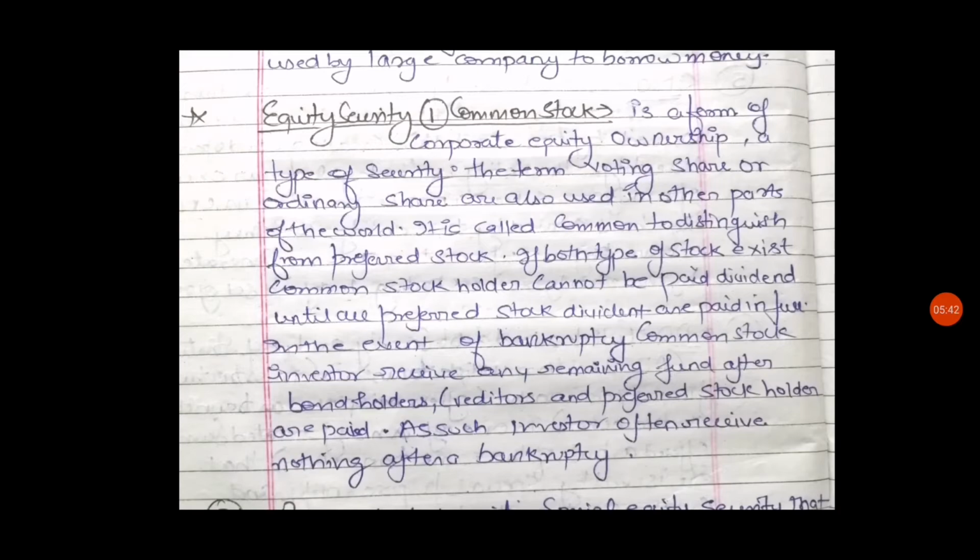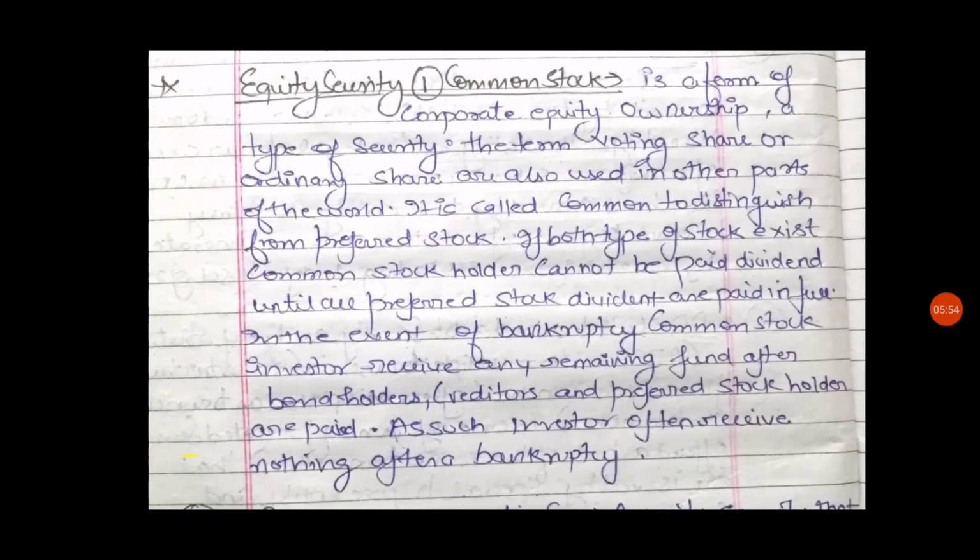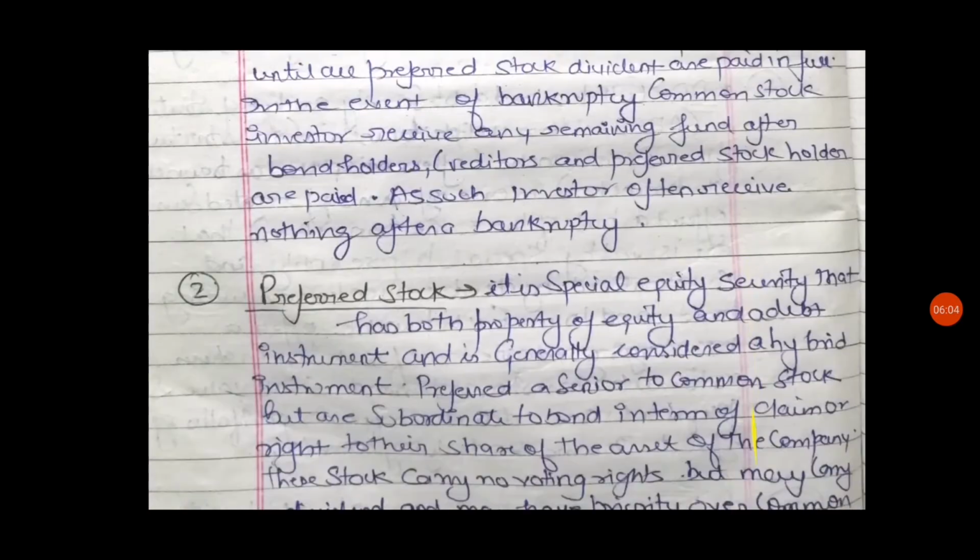If both types of stock exist, common stockholders cannot be paid dividends until all preferred stock dividends are paid in full. In the event of bankruptcy, common stock investors receive any remaining funds after bondholders, creditors and preferred stockholders are paid. As such, investors often receive nothing after a bankruptcy.